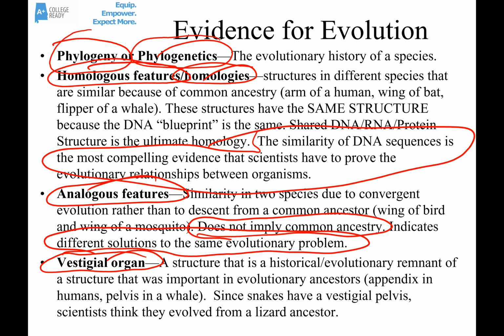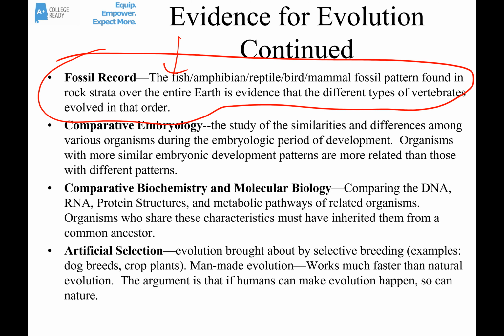Then as you come on up some more, you'll find fish, amphibians, reptiles, and then birds and mammals at about the same time. That pattern is the same all over the world, no matter where you go. And scientists would say that that's evidence that the first vertebrates were fish, and that amphibians evolved from fish-like ancestors, and reptiles evolved from amphibian ancestors, and birds and mammals evolved from reptile ancestors.